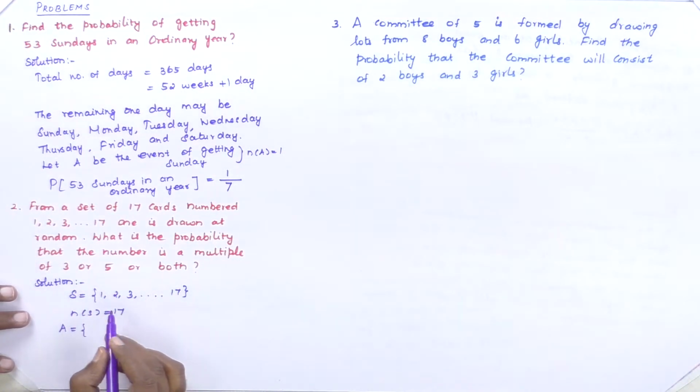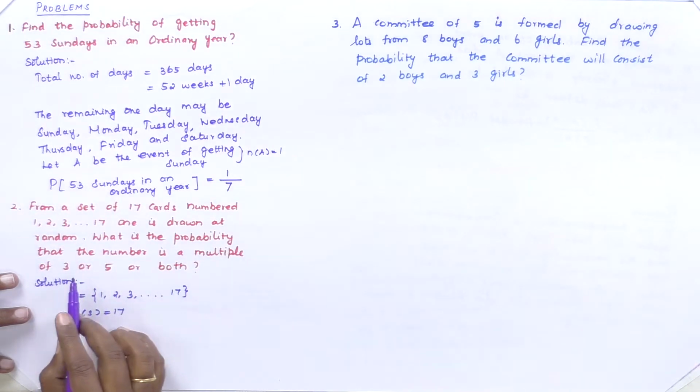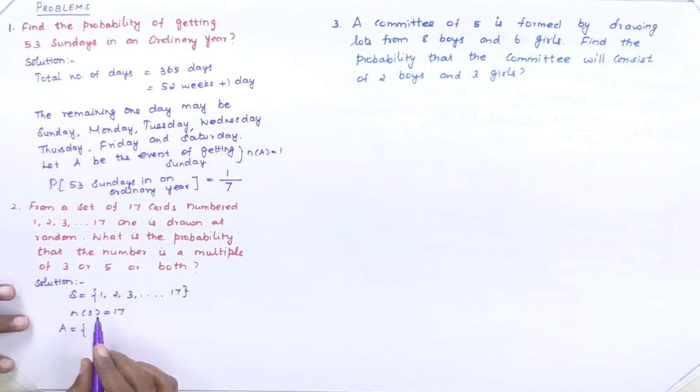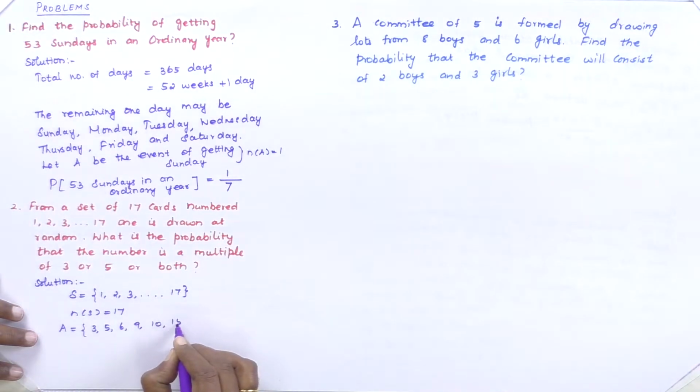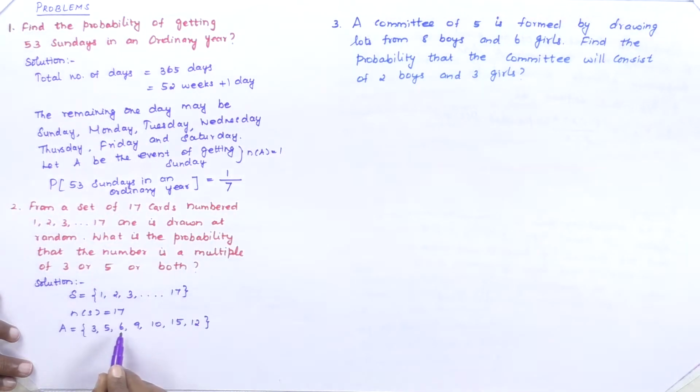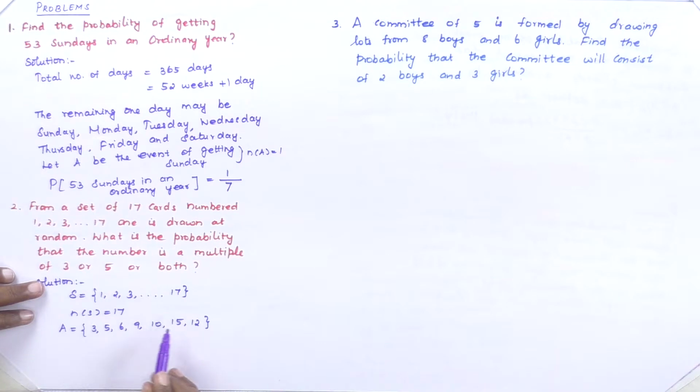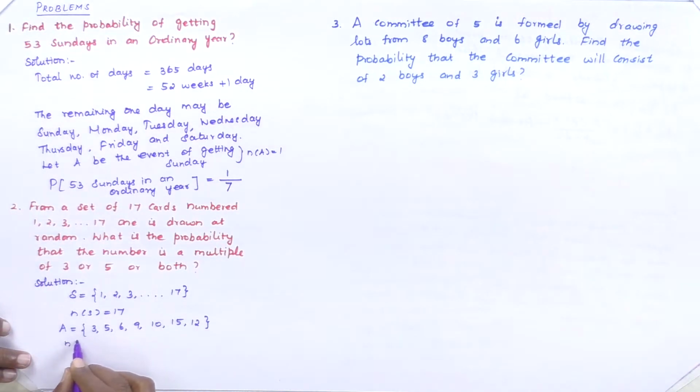From this sample space we have to select the multiples of 3 or 5 or both: 3, 5, 6, 9, 10, 15 and also 12. So these are the multiples of 3 or 5 or both, so N of A is 7.